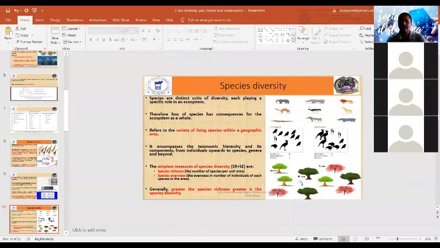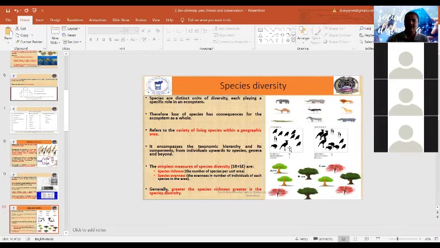Here in the diagram you can see community A and community B. How many organisms does community A have? 10 different birds that belong to 4 different species: 1 species, 2 species, 3 and 4 different species. So these 4 species present in an ecosystem, an area or a community is called species richness. That is how many species are present in an area.